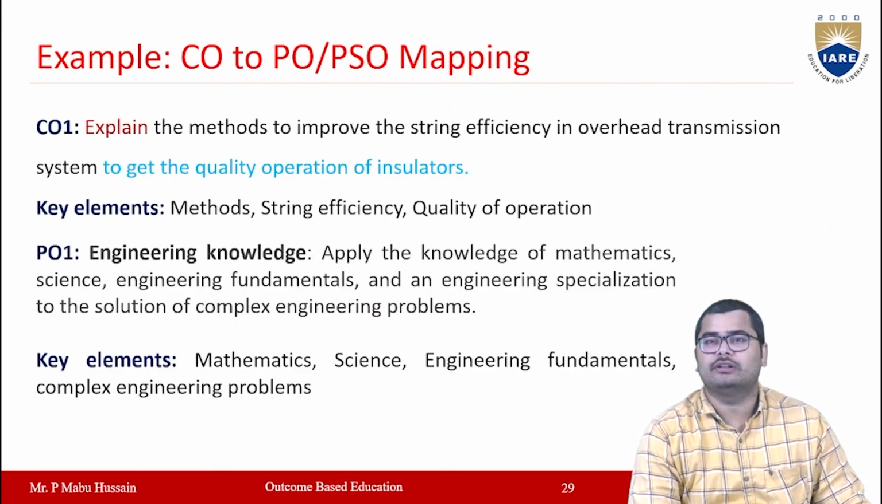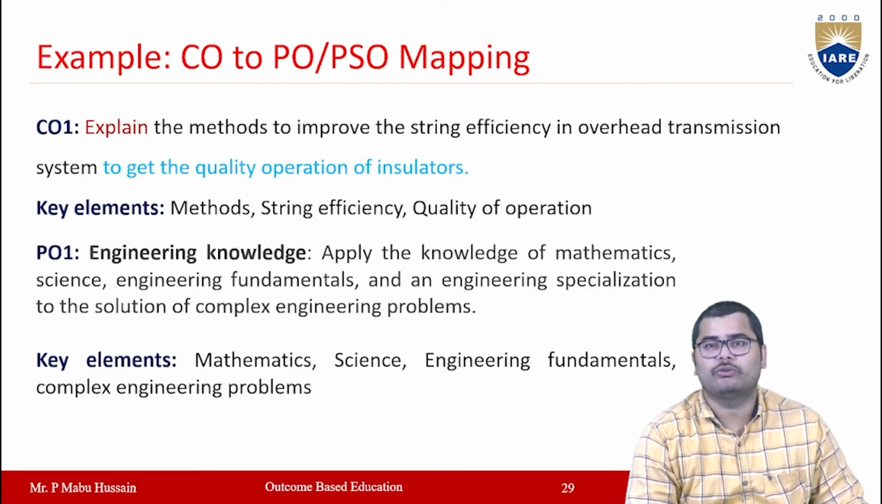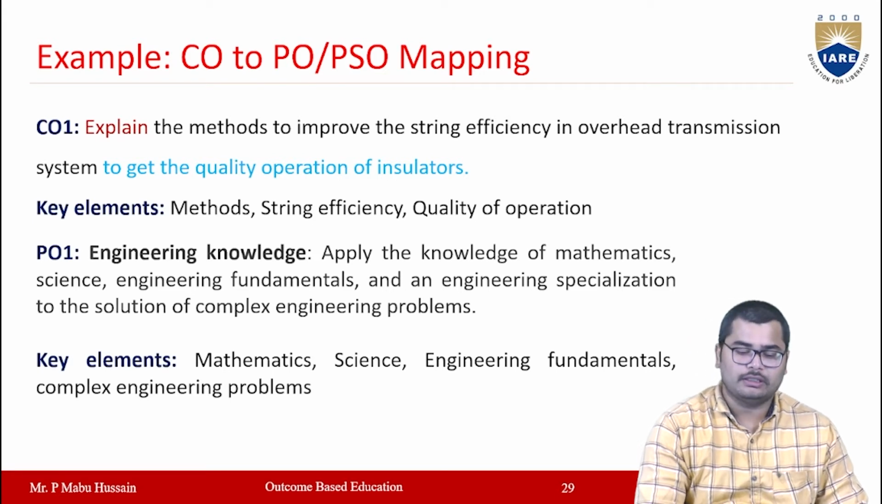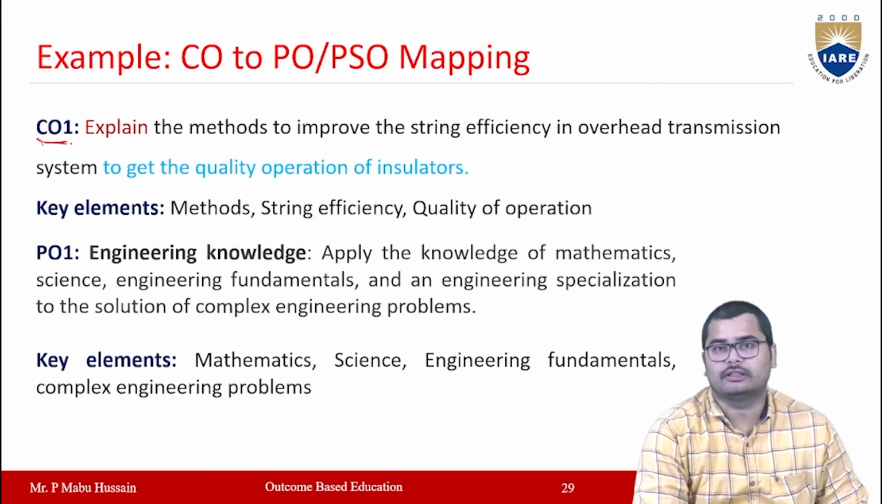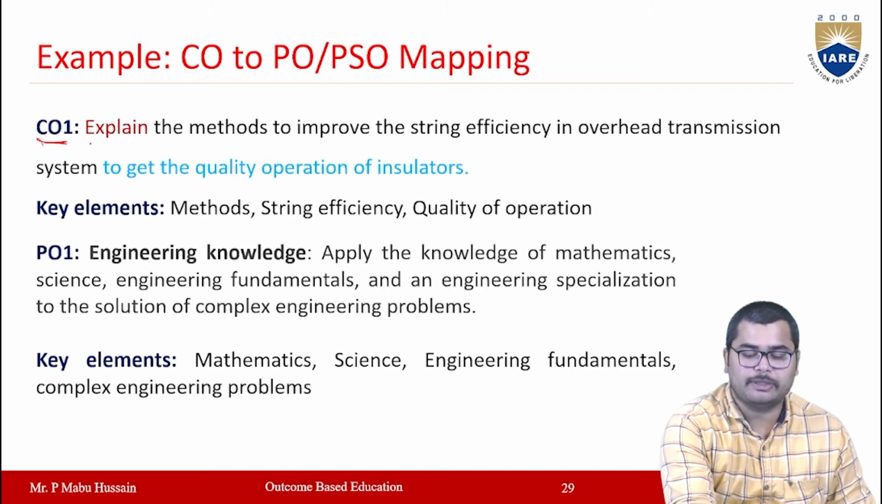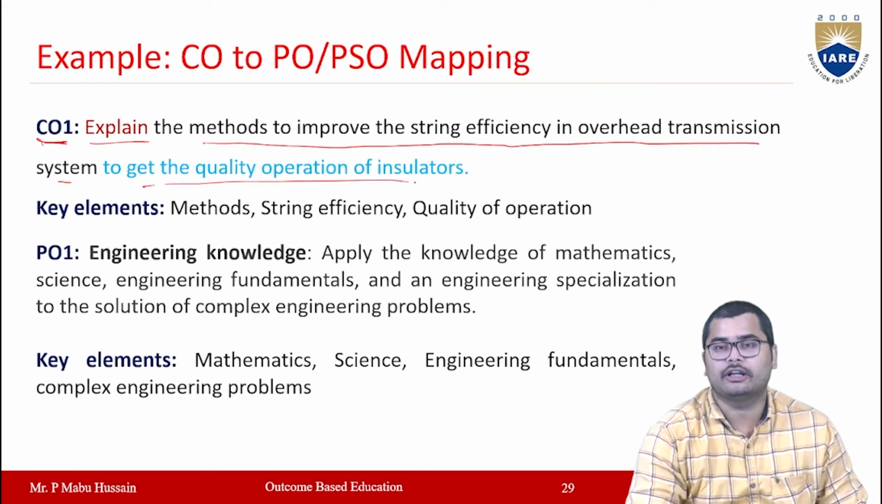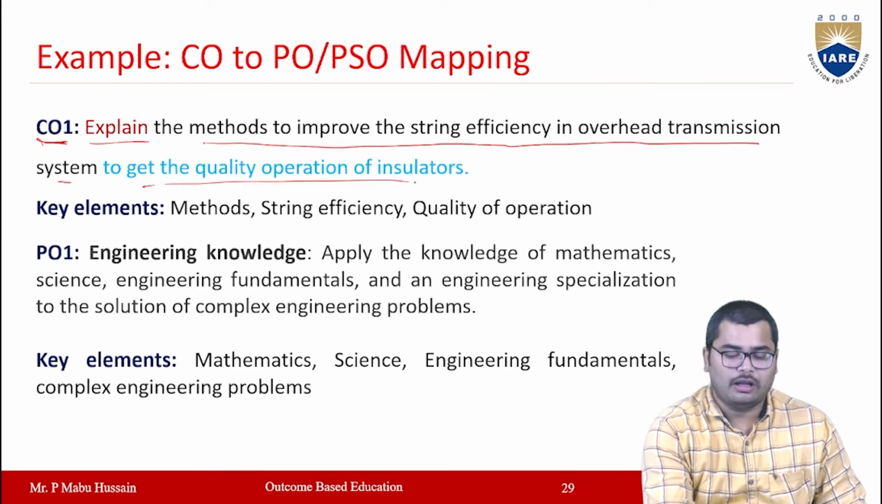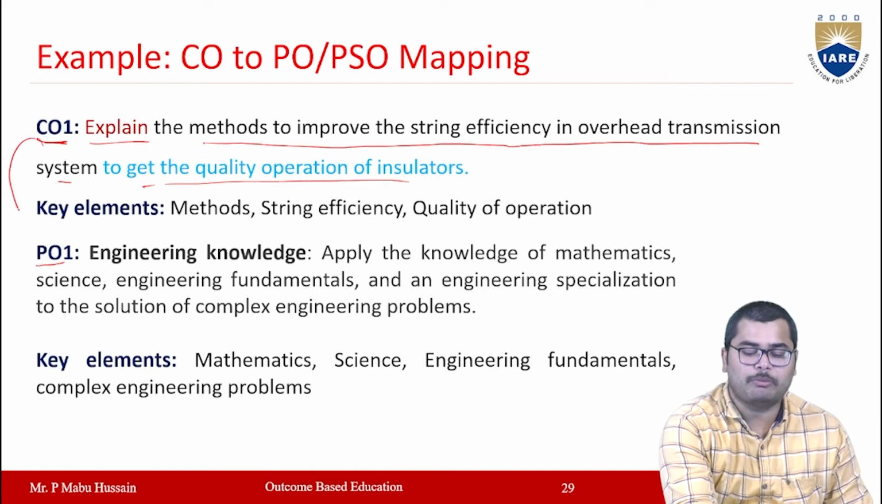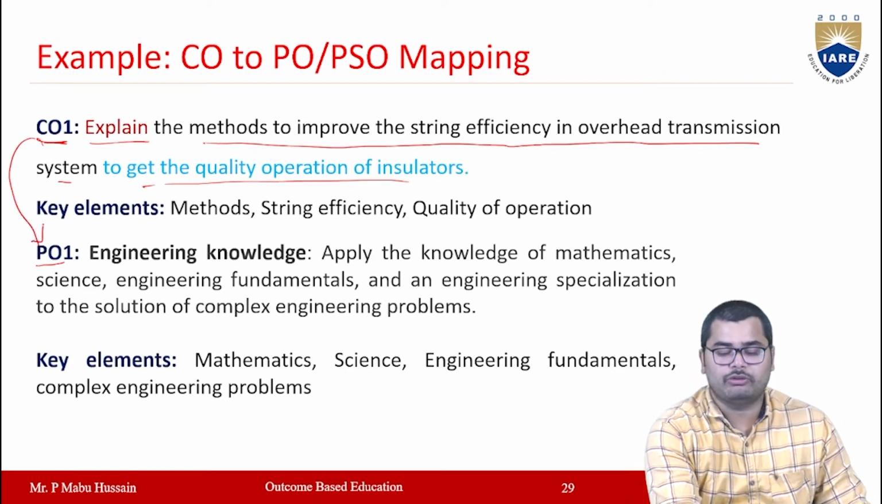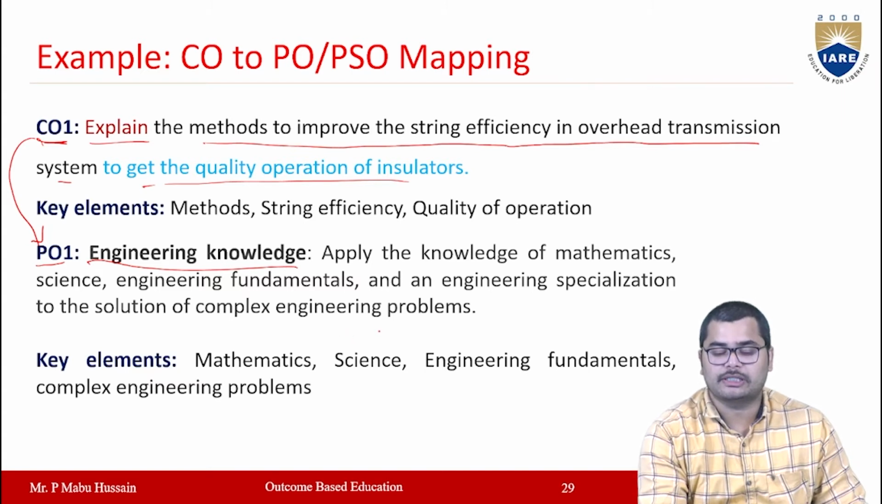Right. Let us see one example of how you can map the CO with the PO or PSO. I am taking CO1, which is: explain the methods to improve the string efficiency in overhead systems to get the quality operation of insulators. And I'm observing whether this CO is mapped with this particular PO1 or not. PO1 is engineering knowledge. Here in engineering knowledge, you have to apply the knowledge of mathematics, science, and engineering fundamentals and an engineering specialization to solution of complex engineering problems.